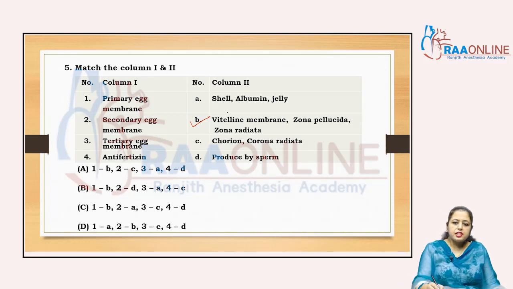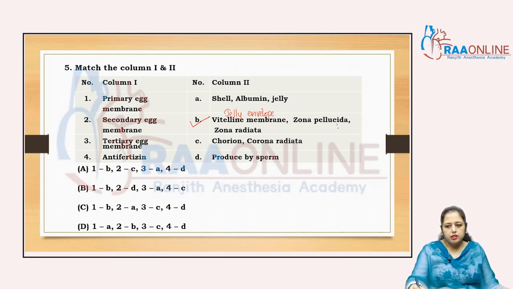That vitelline membrane is a jelly envelope, right? That vitelline membrane is the jelly envelope, that zona pellucida is present as a primary egg membrane in the mammals, right, and zona radiata is present in the sharks and the reptiles, clear, as the primary egg membrane.